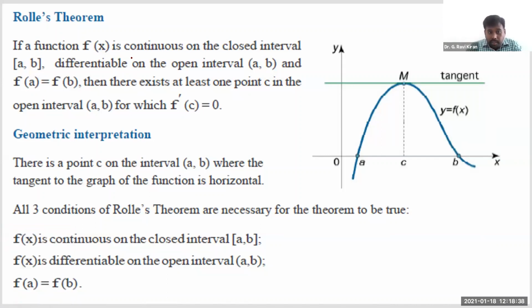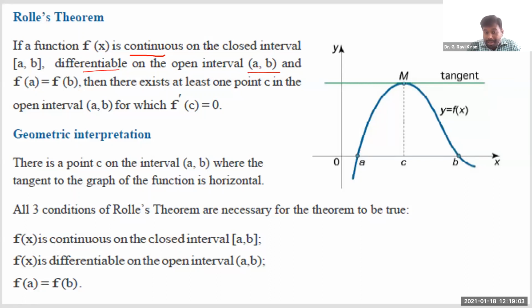If this is continuous on the closed interval a comma b, and differentiable in the open interval a comma b, as you know we never verify differentiability at the end points, that's why we take the open interval.